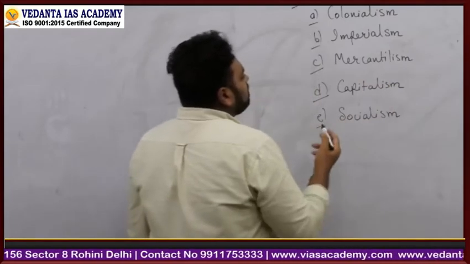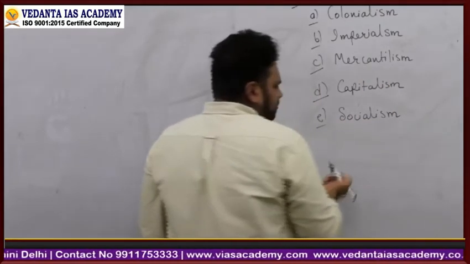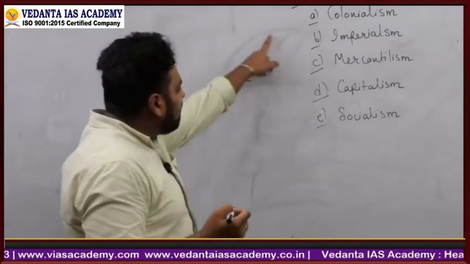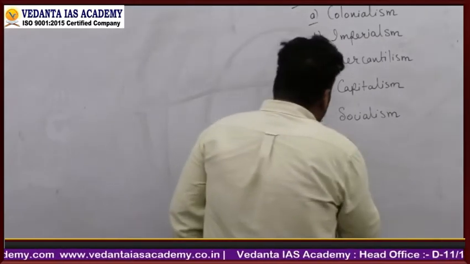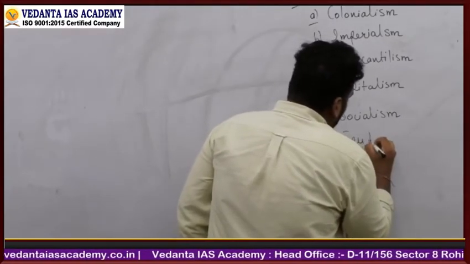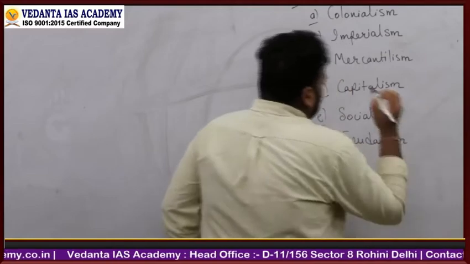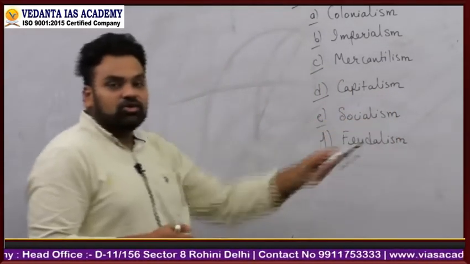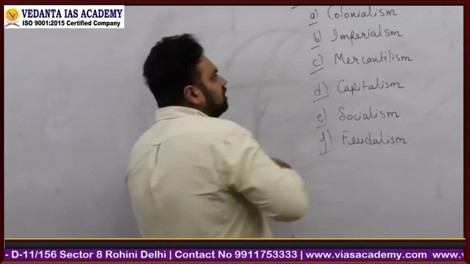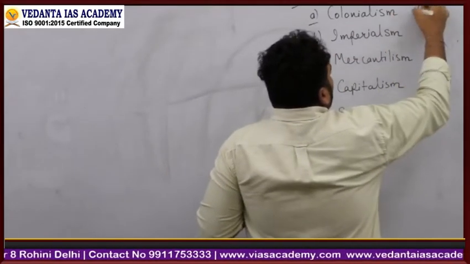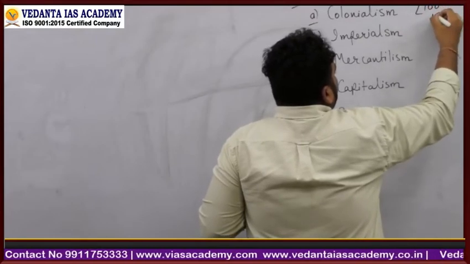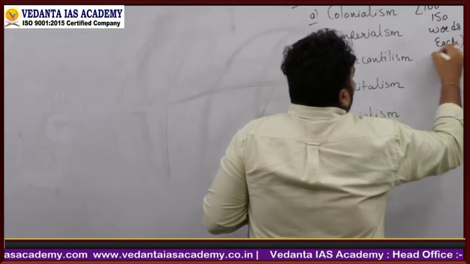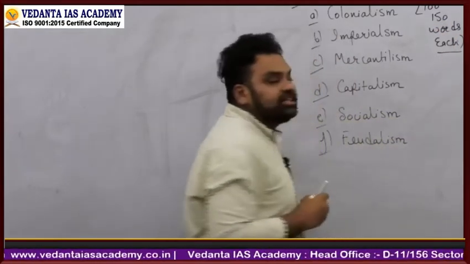Right? Colonialism, imperialism, socialism. So this should be more than enough. Right? So these are the things. If you want to write one more, then that is your feudalism. So these are the topics which you people need to write short notes on. Short notes, say between 100 and 150 words each.